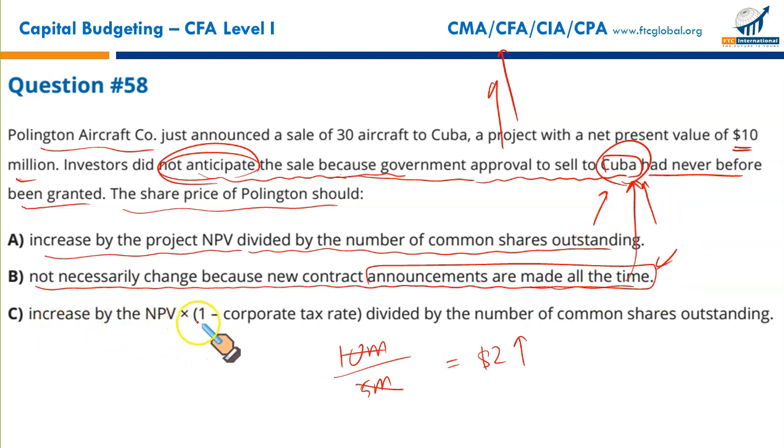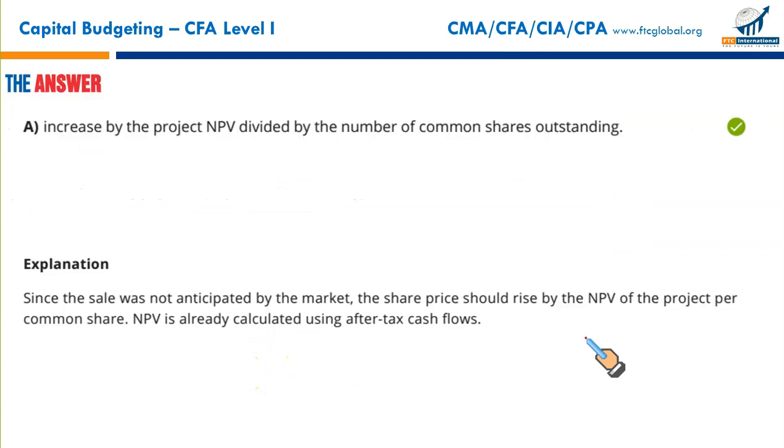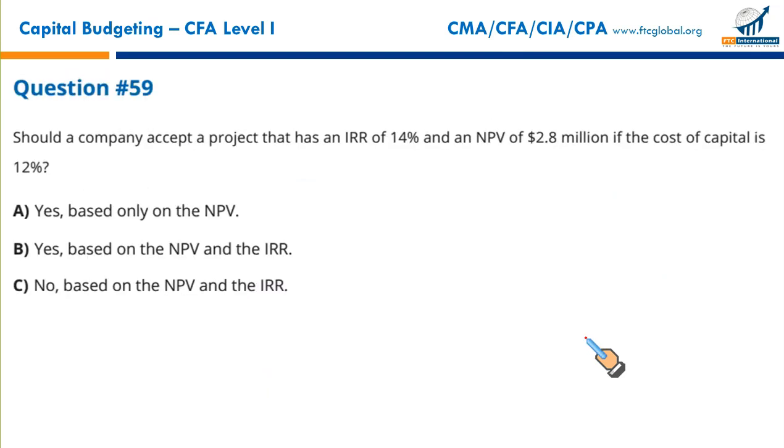Increase by the NPV times 1 minus the corporate tax rate. We don't need to bring NPV after tax. NPV is already after tax. This is not the right statement. So that makes A our right answer.